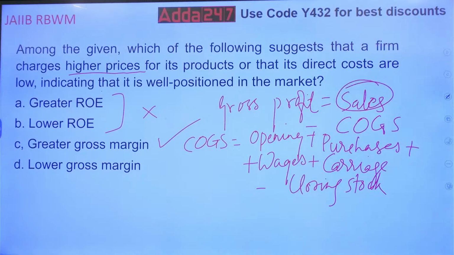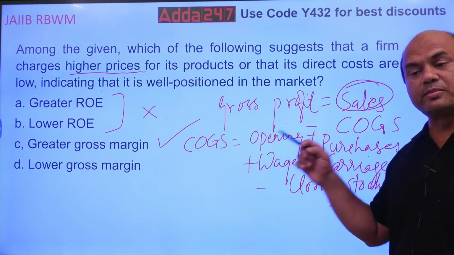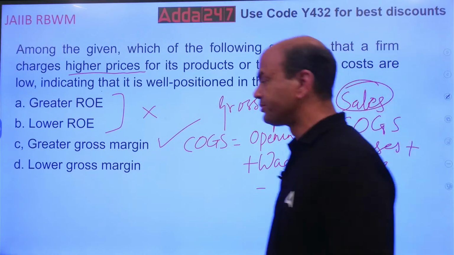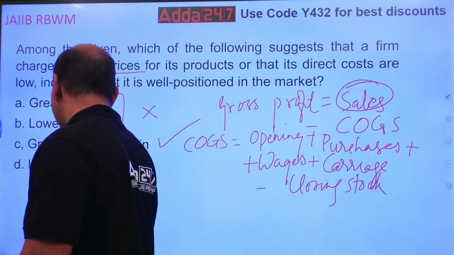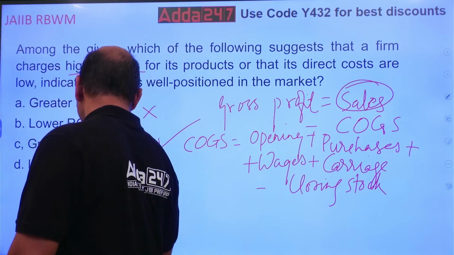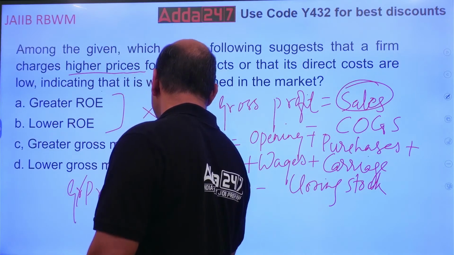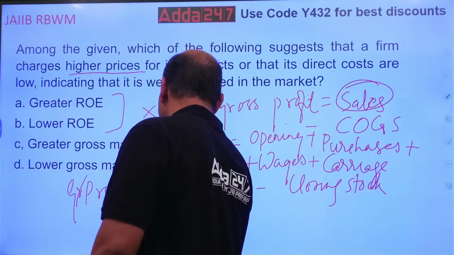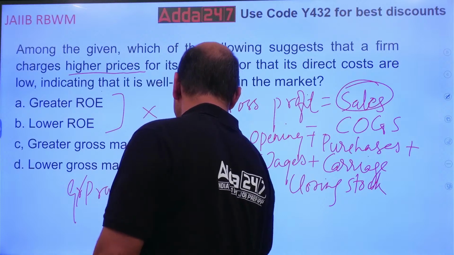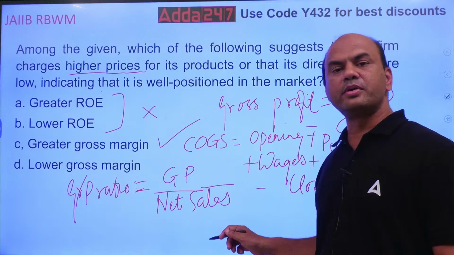Okay? Got it? But what if this is gross profit? You want gross profit margin. What is the formula for gross profit margin? That also I'll give you. See this. Gross profit ratio you can call it. Gross profit, GP I'll call it directly. GP ratio equals GP, gross profit, upon net sales. So this is the formula for GP ratio. Gross profit upon net sales.